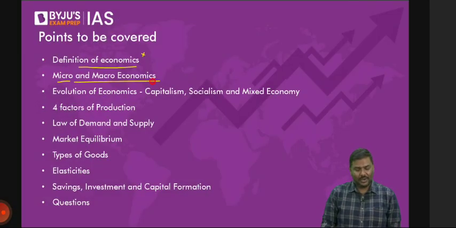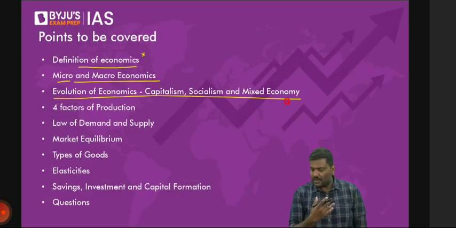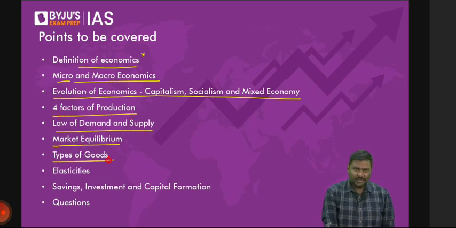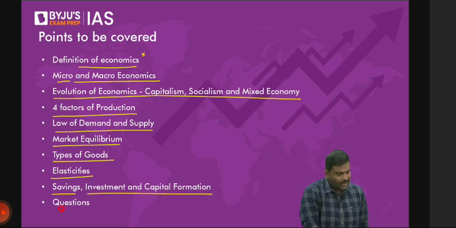What is micro and macroeconomics? What has been the evolution of the economy? Four factors of production: law of demand, law of supply, market equilibrium, types of goods classification. Then we'll have a discussion on elasticities, savings, investment, and capital formation, and finally the questions.